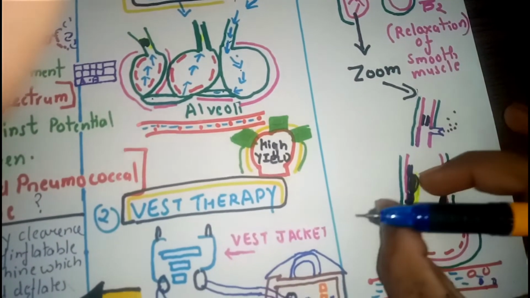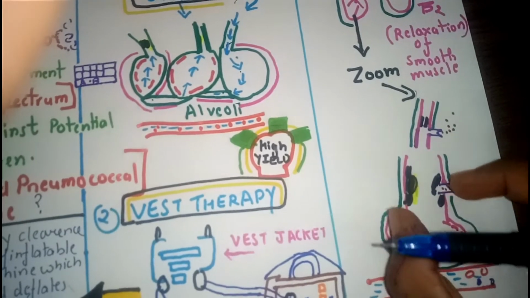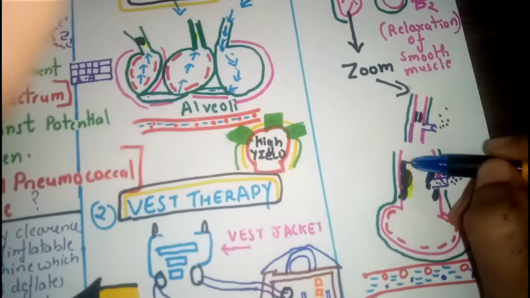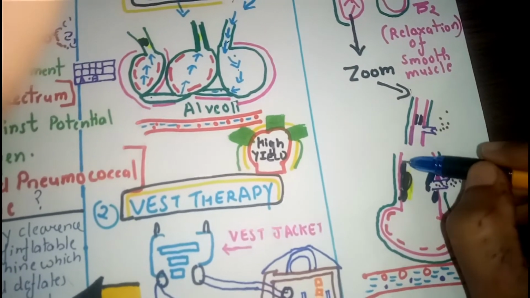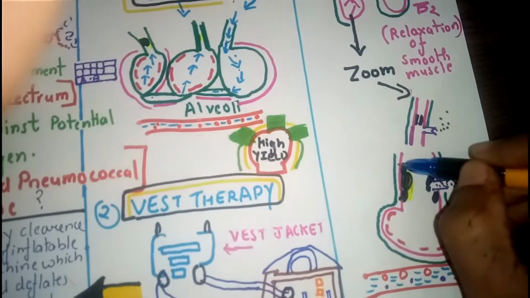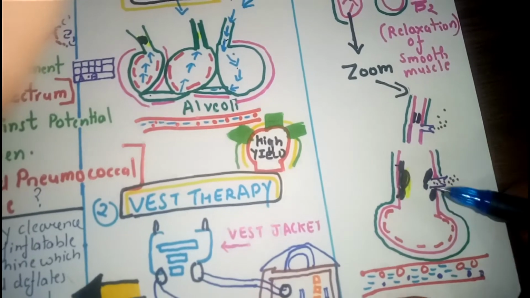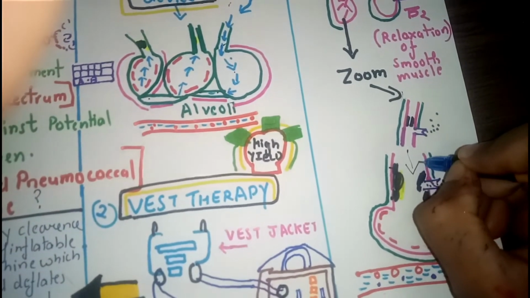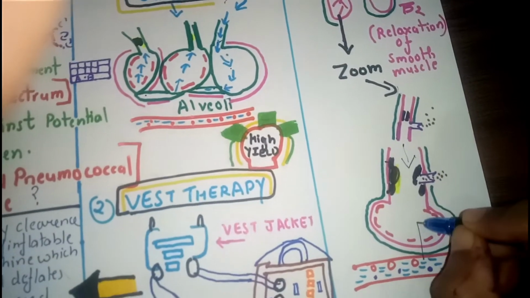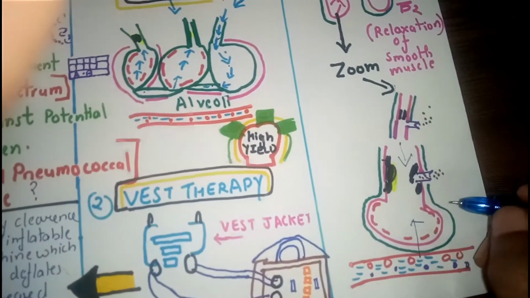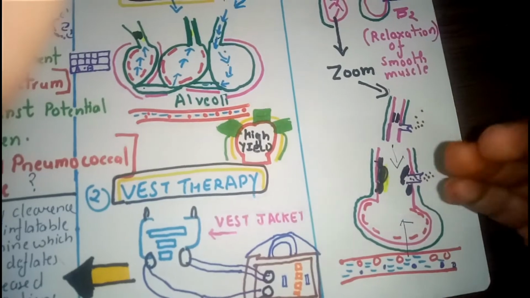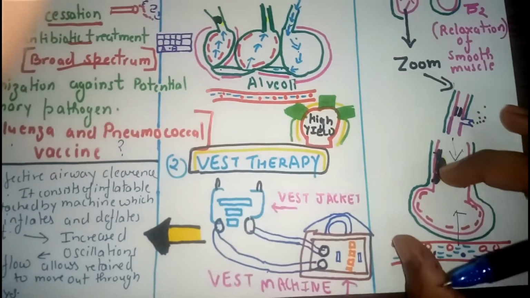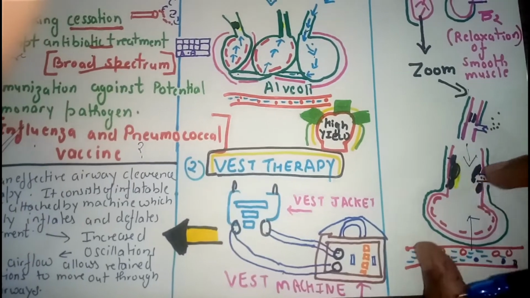This will cause a gradual relaxation of the bronchus, which will help to increase the lumen. I explained what lumen is: the diameter between the two adjacent walls. This will help in the increase in oxygen exchange and the removal of carbon dioxide out of the lungs. So basically, a healthy exchange between the blood vessels and the alveoli will be able to occur.